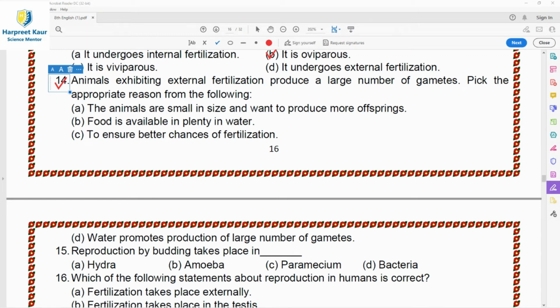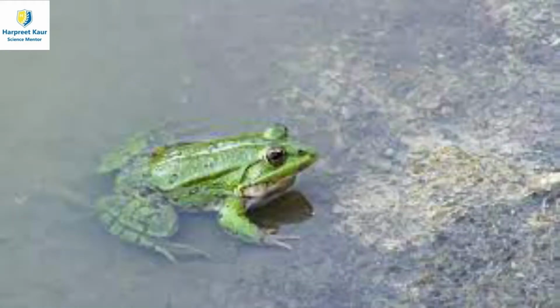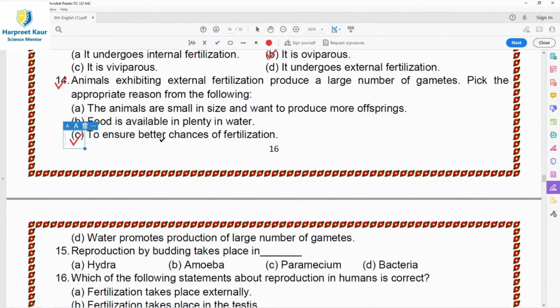So out of the hundreds of eggs, only a few get fertilized, and only a few become larvae or survive to become adult frogs or adult fish. So option C, to ensure better chances of fertilization, so that more individuals of their kind can be produced. That's why they produce a large number of gametes.